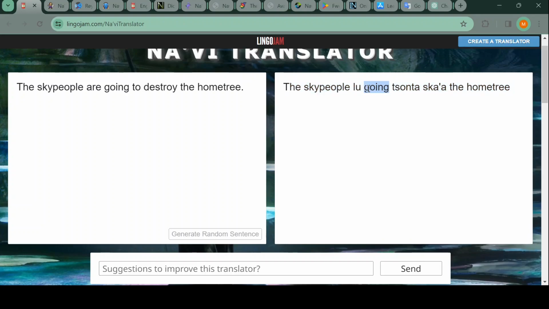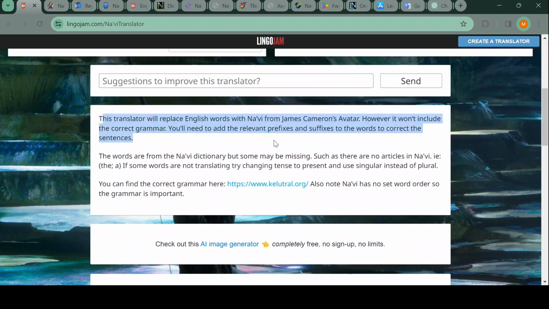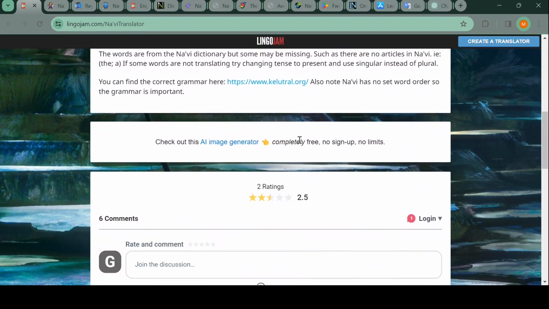There are English words literally in here. Going, home tree, sky people. Why does it not find tautute? I'm very confused by this. But anyway, I've seen people believe that this is proper Na'vi. Very weird. But I mean, if you're not familiar with language learning at all, or that Na'vi is actually a full proper language, then I guess you could believe it. So yeah, but like I said, I love that they included this entire part here to say that grammar is not included. So props to that.